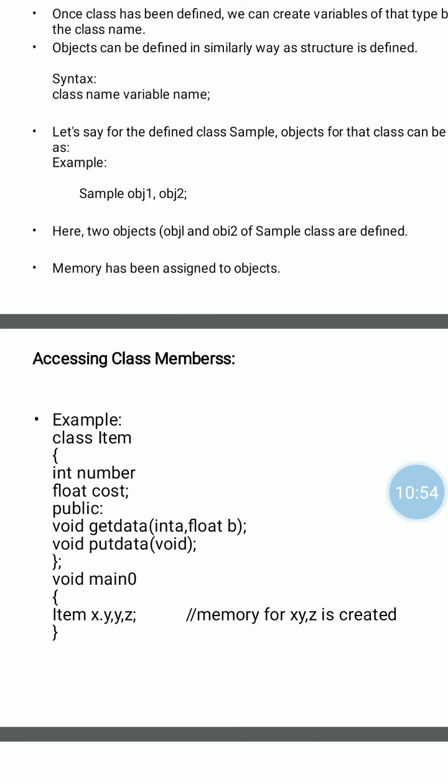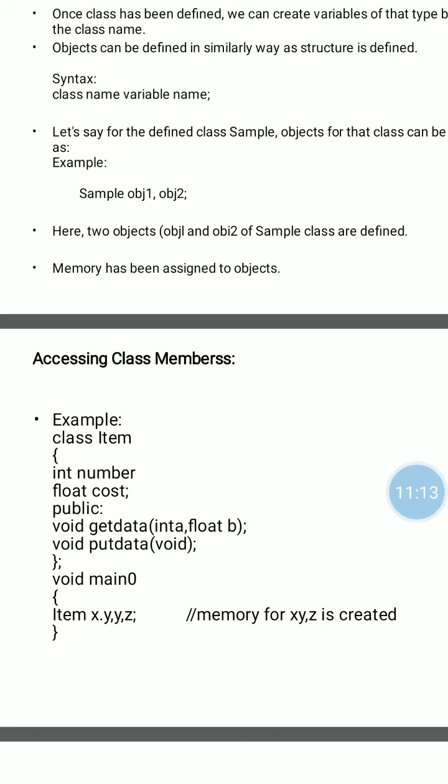How to access the class members? The next concept is how to access the class members. After creation of the object, we access the class members using the object. Here is a class item, and the data members are number and cost.